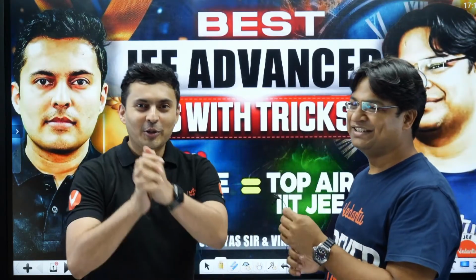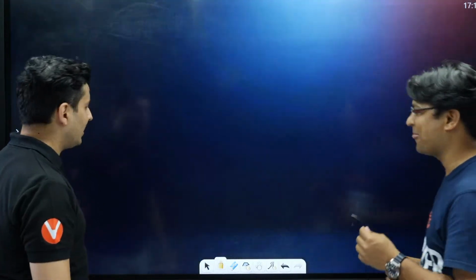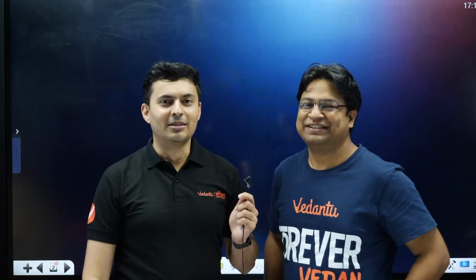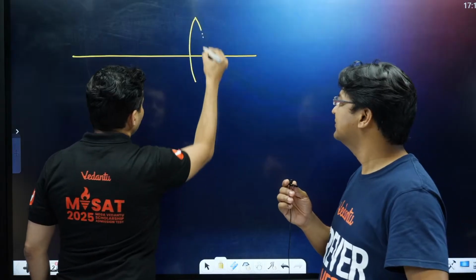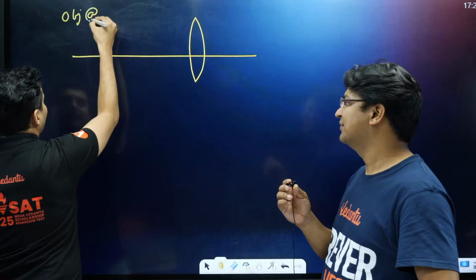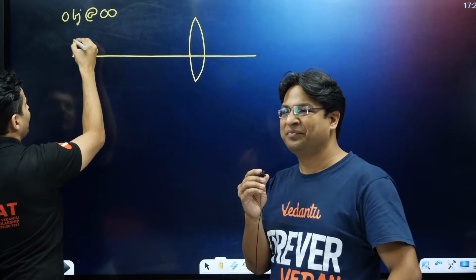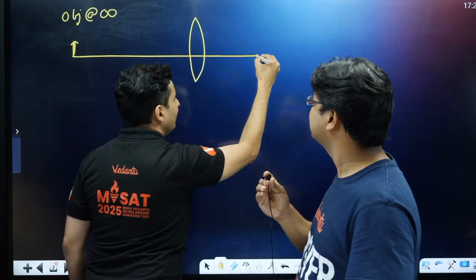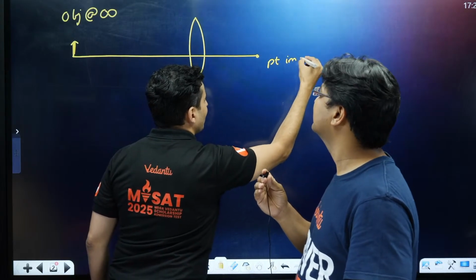Let's begin with the first question. Sir, I usually have this doubt, and I got it from many kids, but I want to hear the solution from you. It's going to be conversational, and I'm going to be like a student only. If I take an object at infinity, let's say we have a convex lens, and some kind of object at infinity. Usually we say that the rays will converge and we will get a point image at the focal point.